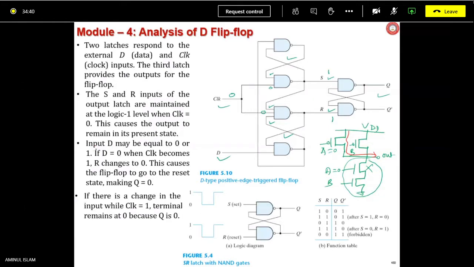So what is the next bullet saying? Input D may be equal to 0 or 1. Okay, that is obvious. Data input may be sometimes 0, sometimes 1. If D equals 0, this case is going to be considered now. If D equals 0, when clock becomes 1, R changes to 0. Is it correct or not? That you try to understand. The statement says that if D equals 0, when clock becomes 1, clock is your 1. I'll delete all those things.